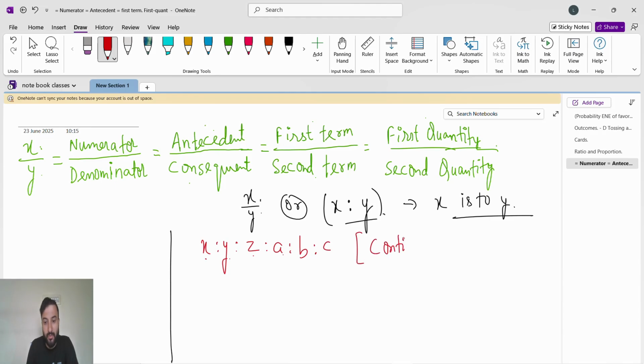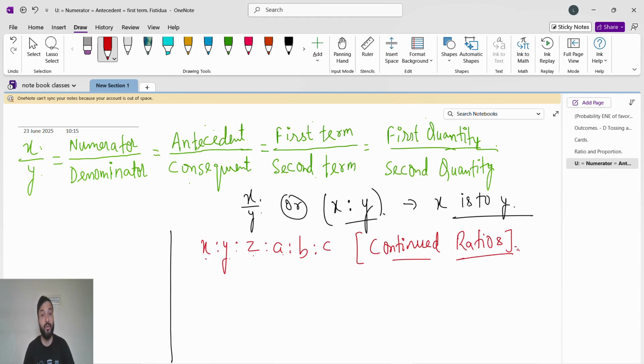If you are doing the comparison of only two quantities, that is a normal ratio. But if we are doing the comparison between more than two, it may be 3, 4, 5 or 6 quantities, that ratio we call a continued ratio. So what is a continued ratio? When we are comparing more than two ratios, that is called a continued ratio. Now we have to solve the questions.